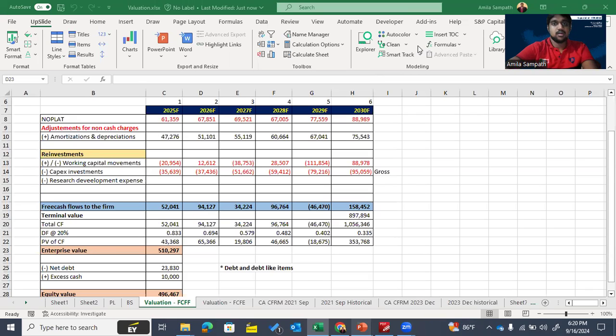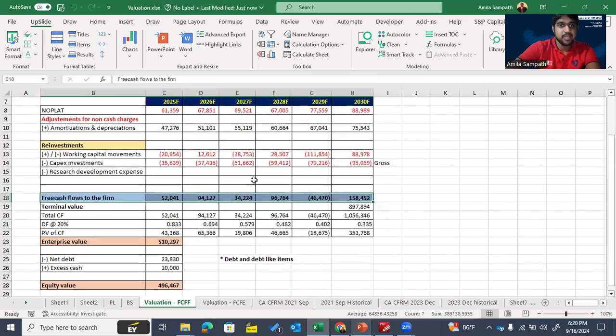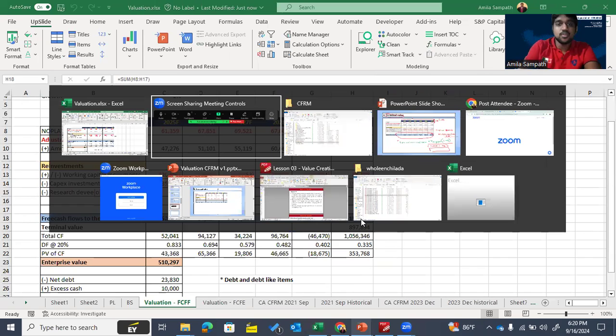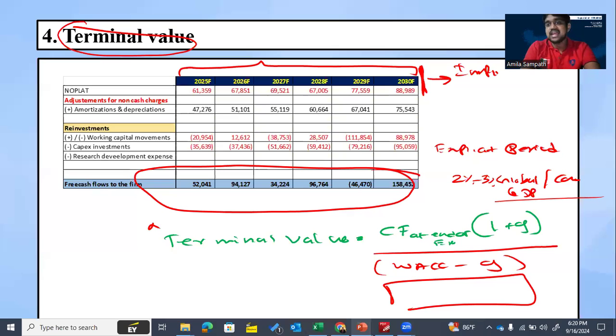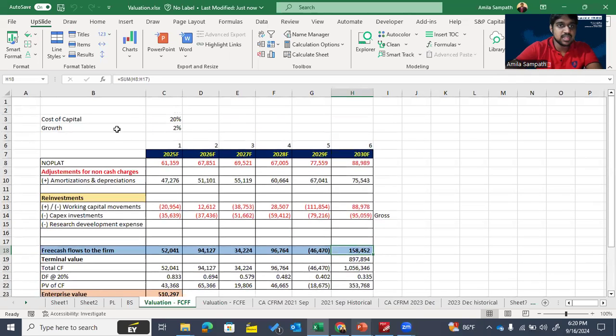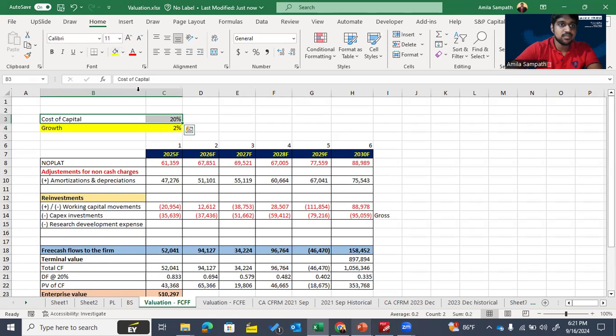Here, for my hypothetical scenario, we calculated the free cash flow to the firm under the free cash flow identification part. As at the end of 2030, our free cash flow to the firm is 158,452. What's the formula that we can use to calculate the terminal value? Cash flow at the end of the explicit period multiplied by 1 plus G, divided by WACC minus G. Let's assume my growth rate is 2% and WACC, the cost of capital, is 20%.